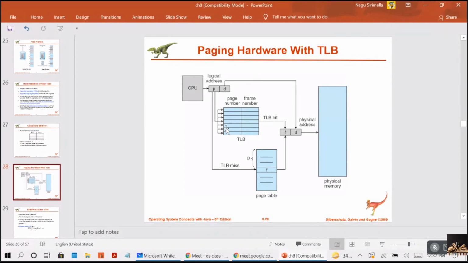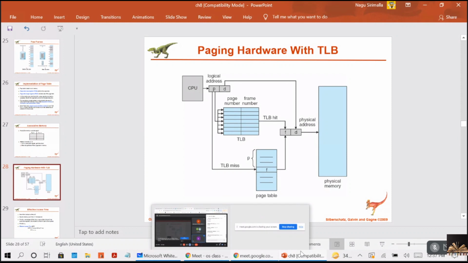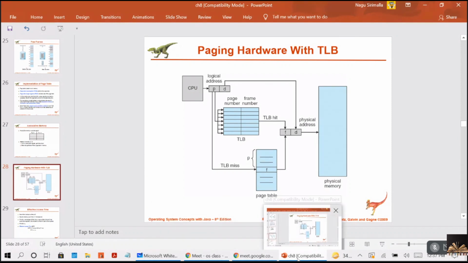And the next topic is address space identifiers, ASIDs, in the TLB. What I told you, these address space identifiers are used to protect the processes from each other.